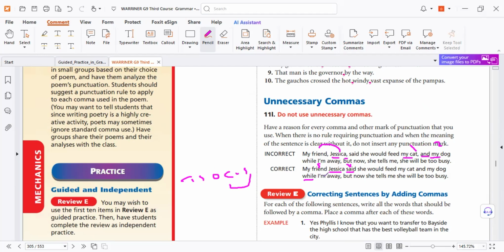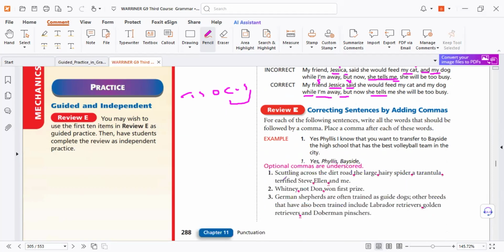I am away. Look, close. And then fanboys, but now she tells me she will. So why do we need comma here? Is it essential? Yes, essential. So why no commas? So we don't need comma. So anything against rules means unnecessary. So don't worry about this chapter.